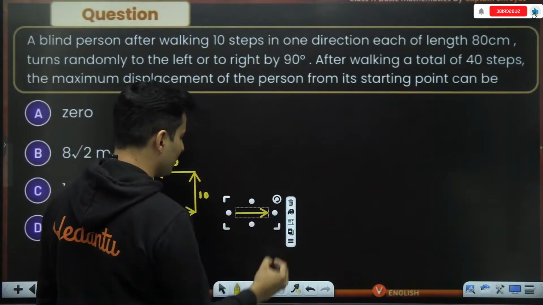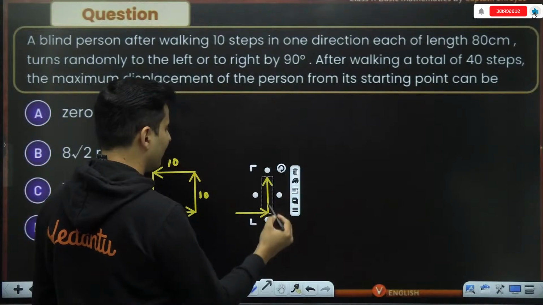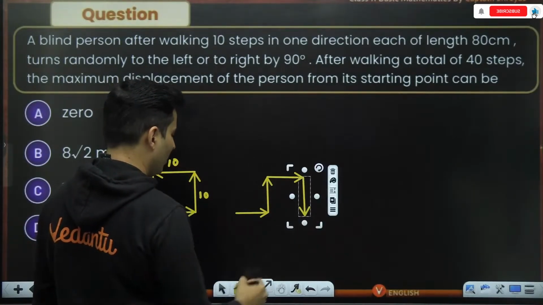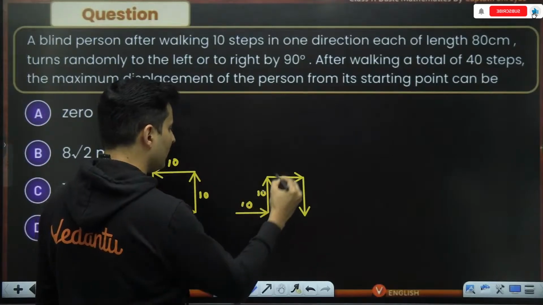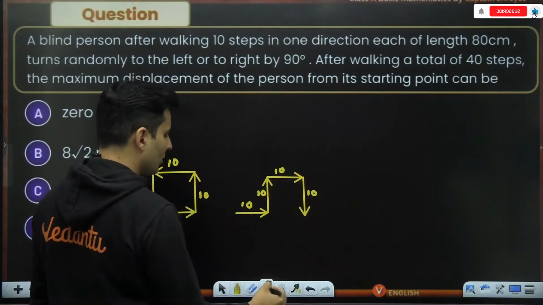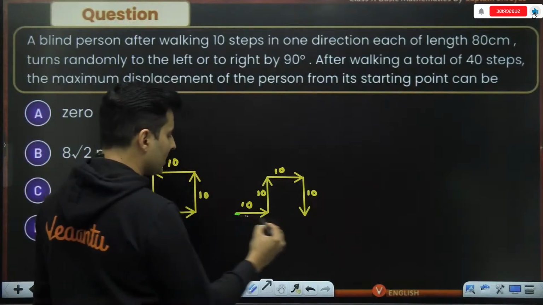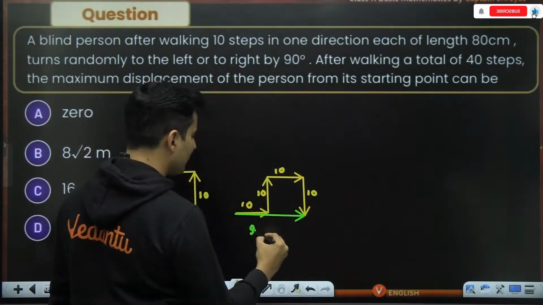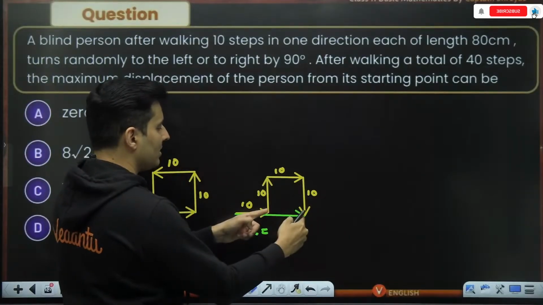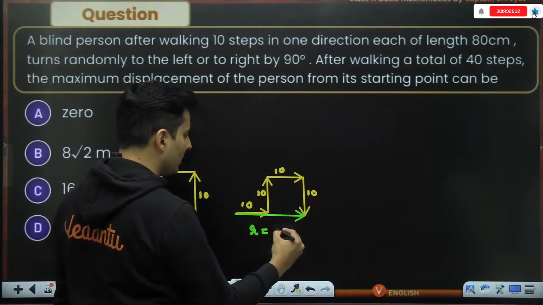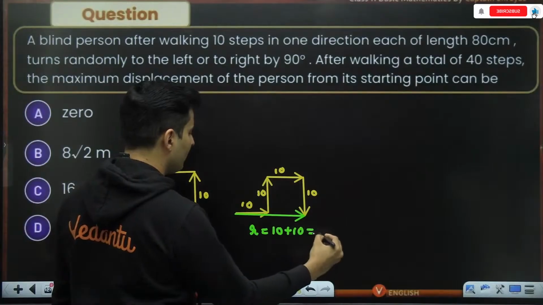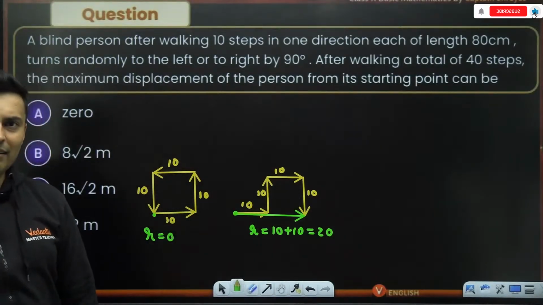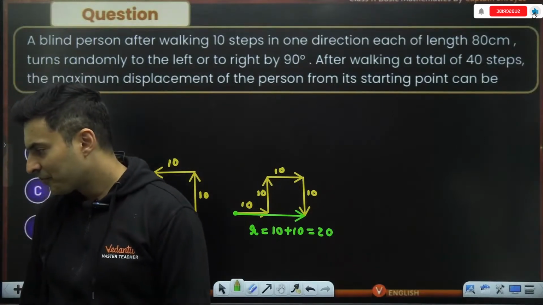Okay, let's say this person goes here, then goes left, then goes right, and again goes to the right. This is 10 units, this is 10 units, this is 10 units, this is 10 units. From the starting place, he has reached over here. How much will this resultant be? I think this is 10 units, and this is also exactly 10 units. So 10 plus 10, which is basically 20 units from the starting place to the final location. Is that right, everyone?